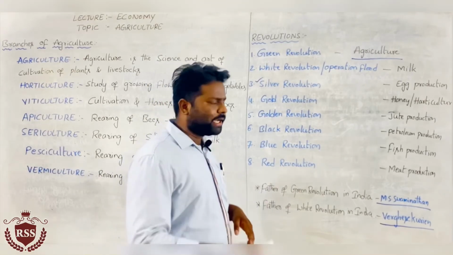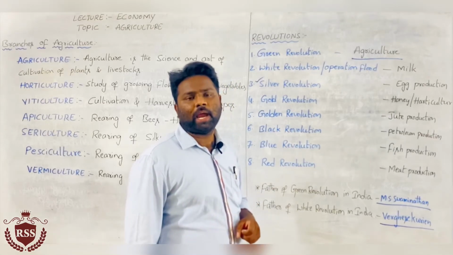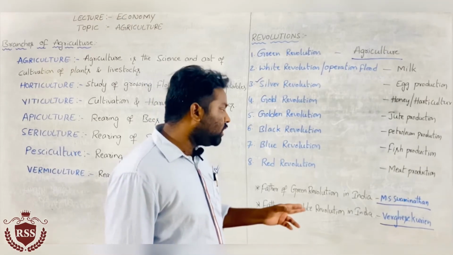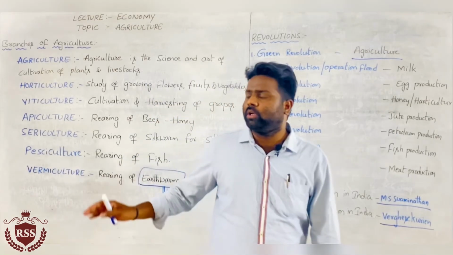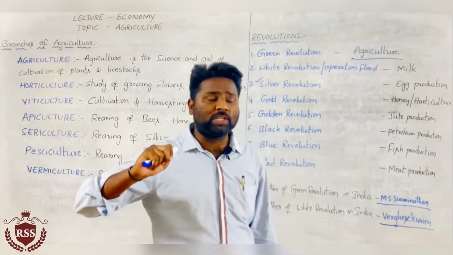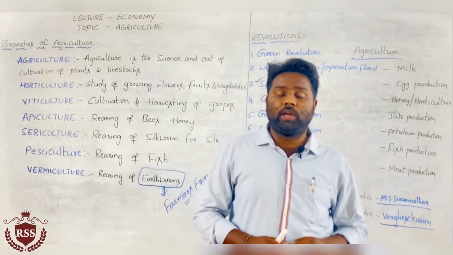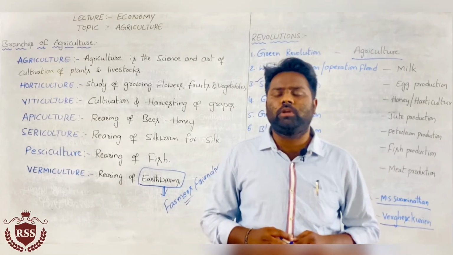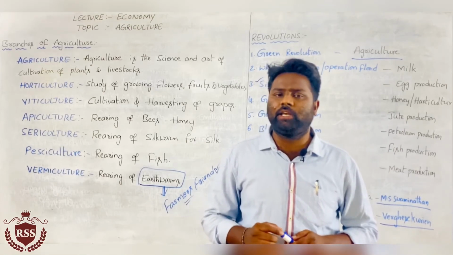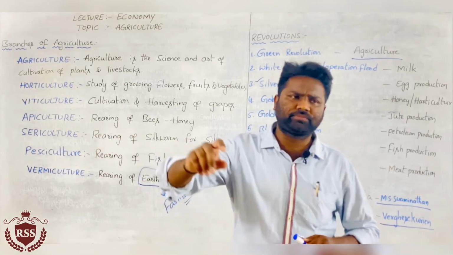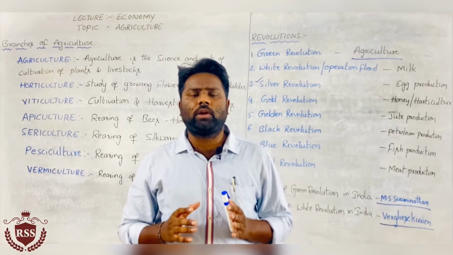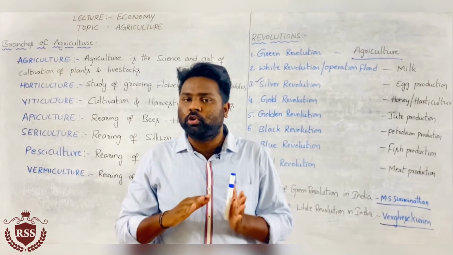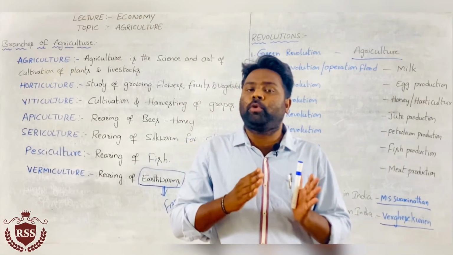And the two most important static bits are: father of green revolution in India, M.S. Swaminathan, and father of white revolution in India, Verghese Kurien. And this is about the branches of agriculture as well as the revolutions, which are going to be most important in our static portion. One more small topic under the agriculture section is which crops are grown, or the largest producing state of each crop.